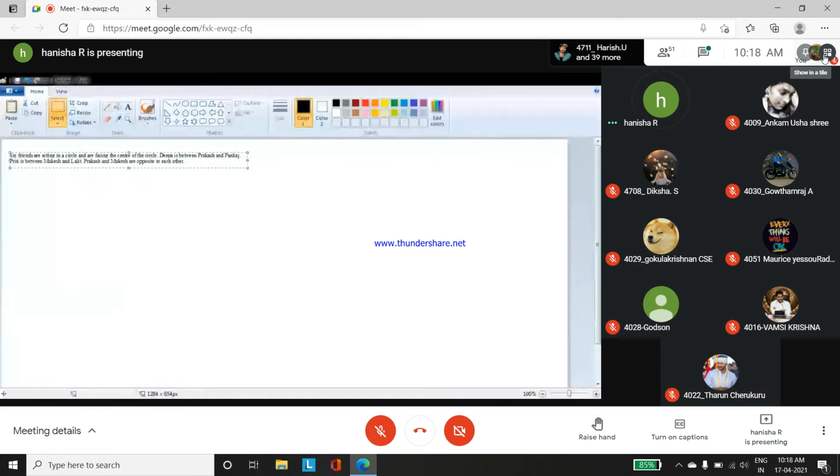Okay. This is a question from circular seating arrangement. Okay. 6 friends are sitting in a circle and are facing the center of the circle. Deepa is between Prakash and Pankaj. Preeti is between Mukesh and Lalit. Prakash and Mukesh are opposite to each other. So this is the question.